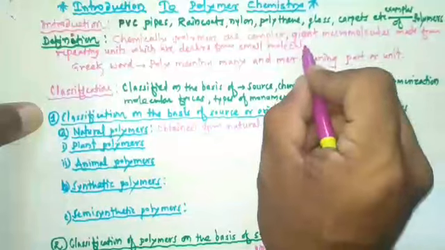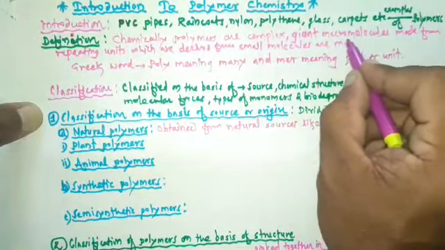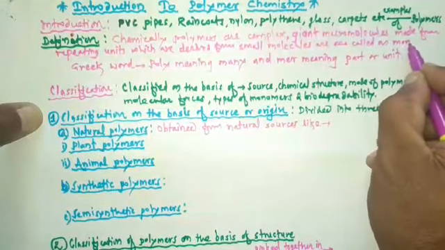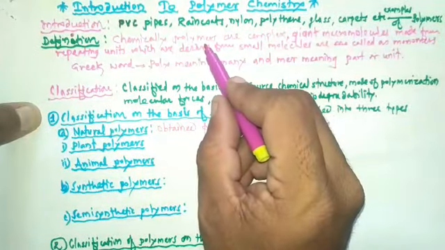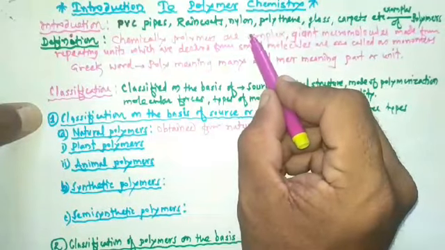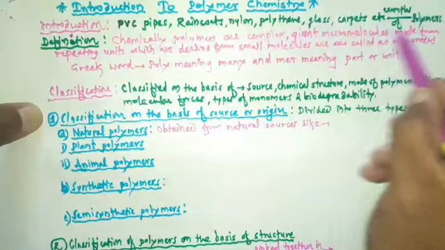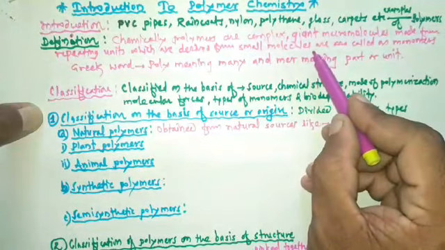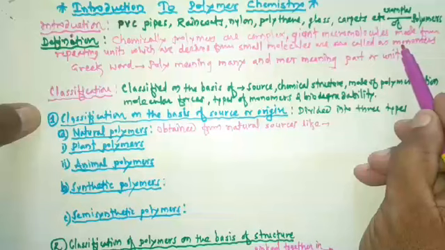Small molecules are called monomers. So in this way we can define polymers. Chemically, polymers are complex giant molecules or bigger molecules made from repeating units which are derived from small molecules, and these small molecules are called monomers.